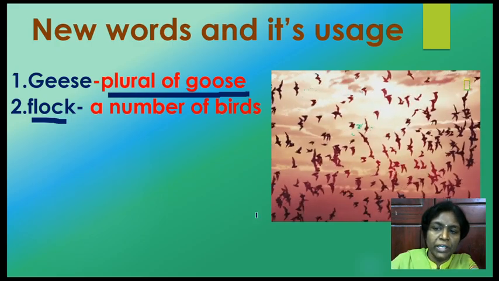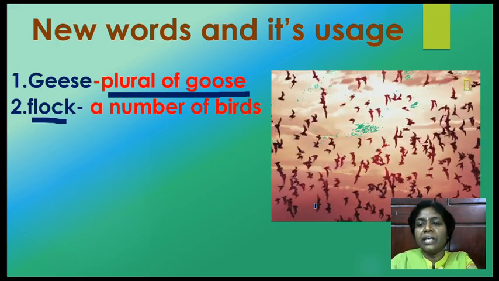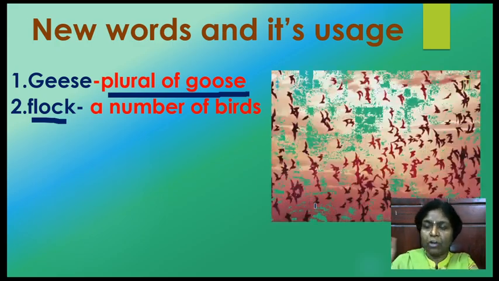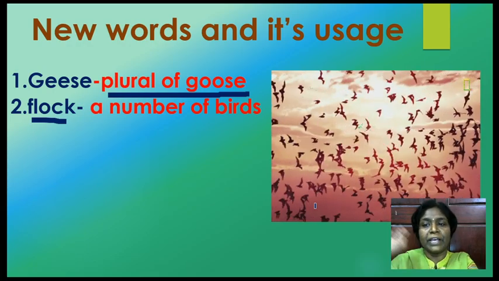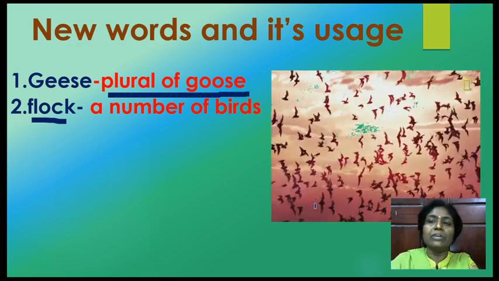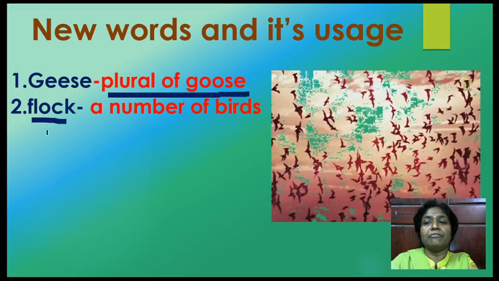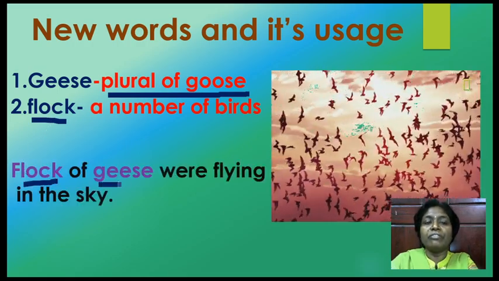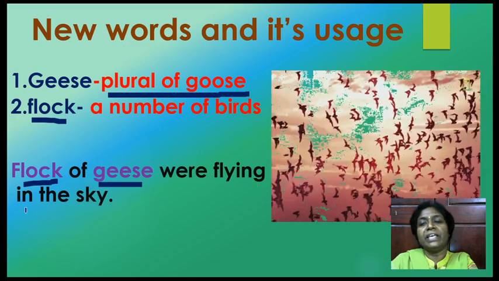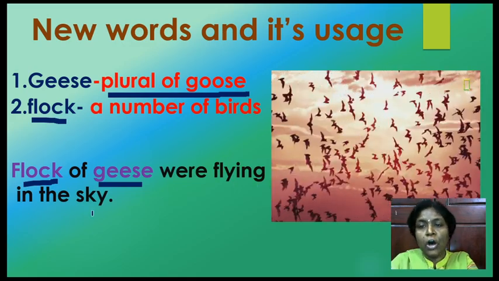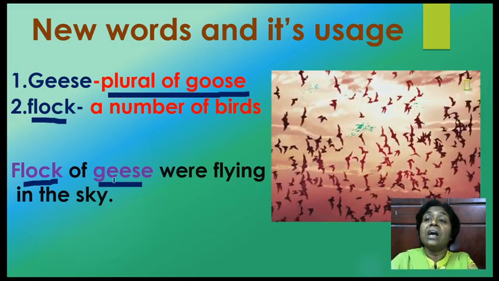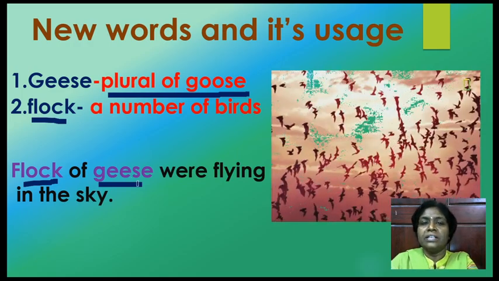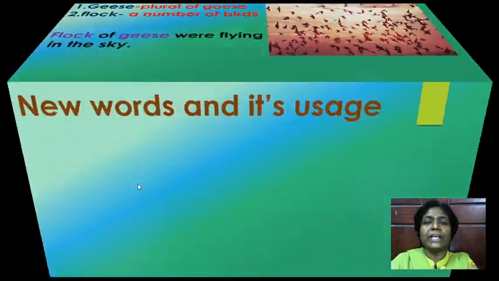Now see the picture here. You can see very well there are many birds flying together, or many geese flying together. So how can I make use of the words geese and flock in a sentence? I can say, the flock of geese were flying in the sky, or the flock of geese are flying in the sky. Let's move on to the next word.